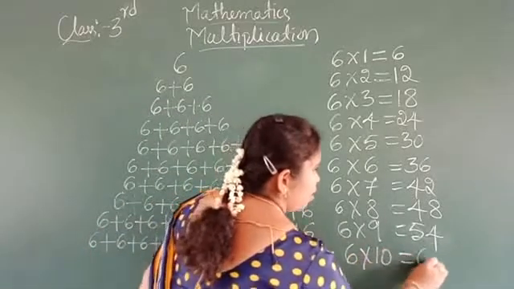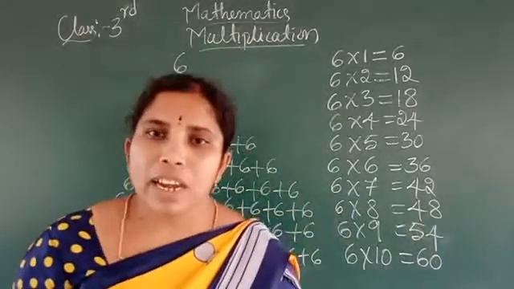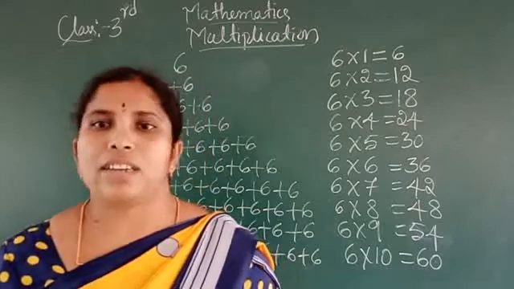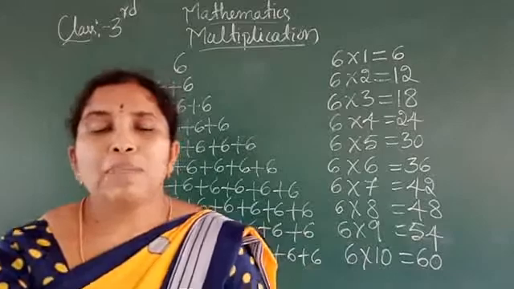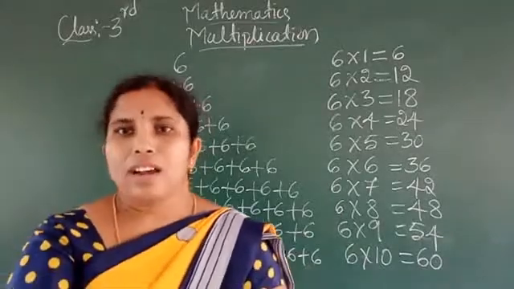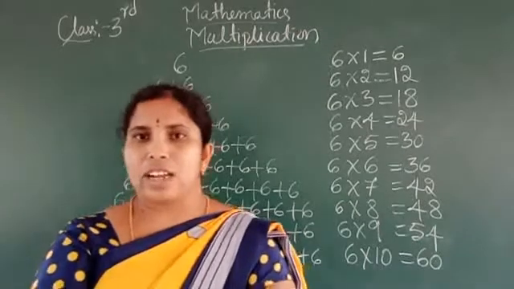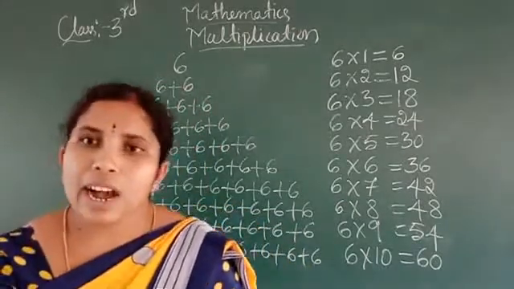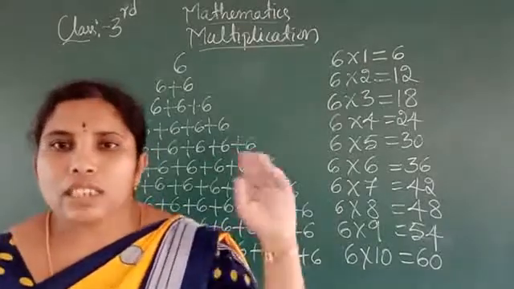Add 6 to 54, we get 60. 6 tens are 60. Okay. So multiplication is also called repeating addition. Do you understand? So this is the 6 ones table.